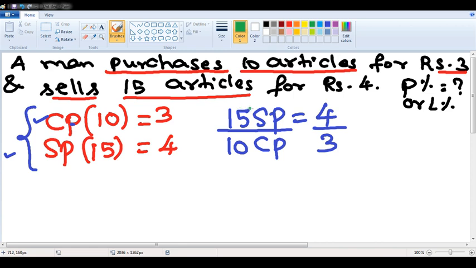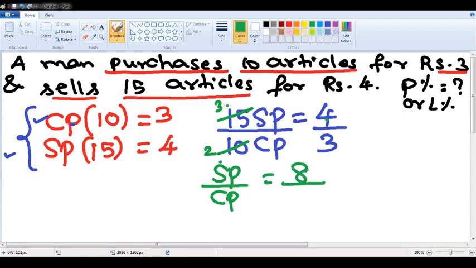If I simplify, 5 into 3, 5 into 2. So SP by CP will be equal to 2 into 4, 8, and 3 into 3, 9. It is 8 by 9. Do not apply any profit percentage or loss percentage formula from here onward to get the answer. Very, very easy way of solving, which I already explained in the previous class.